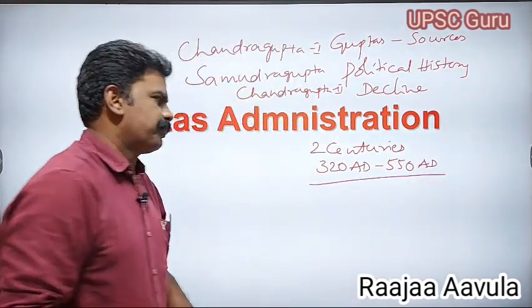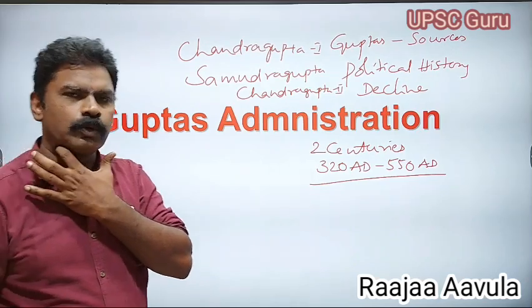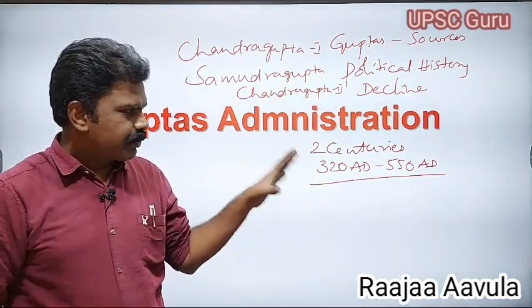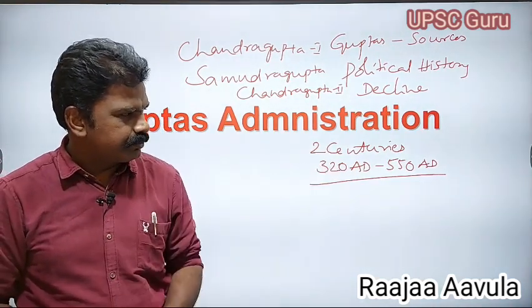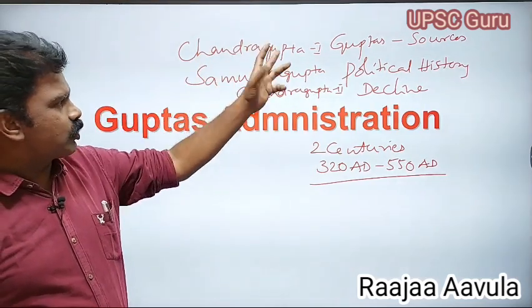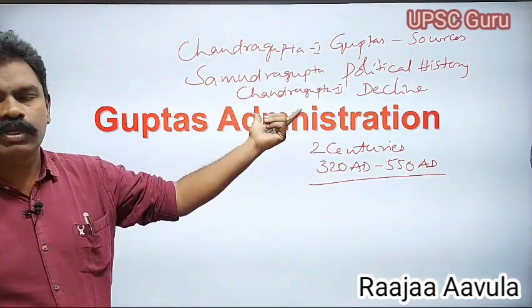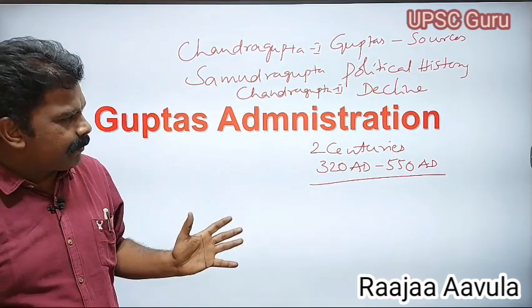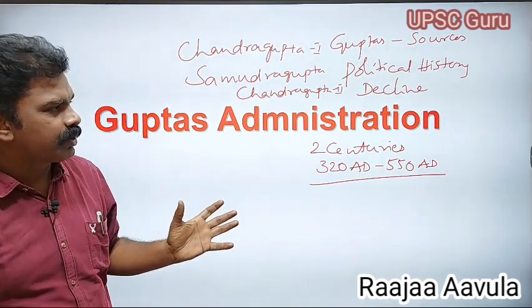In this period, India was under the control of the Guptas, who brought political unity. Under great rulers like Chandragupta I, Samudragupta and Chandragupta II, they extended the empire by leaps and bounds.